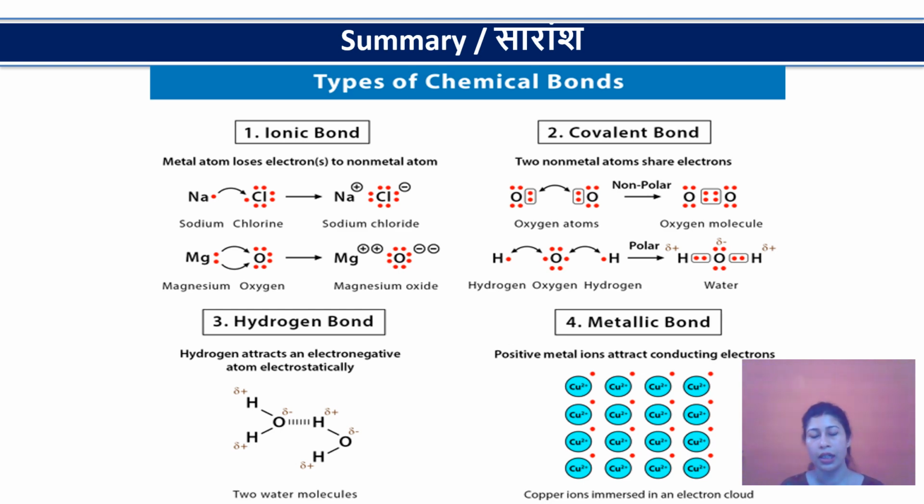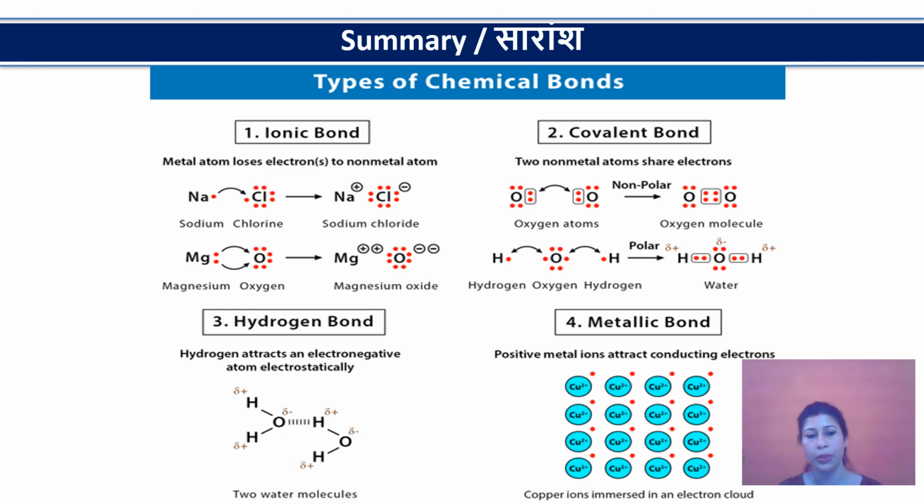Then comes covalent bonding, formed by the mutual sharing of electrons between two non-metals, for example ammonia, hydrogen chloride, water, etc. Third, there is the hydrogen bond, where the hydrogen of one electronegative atom attracts electronegative atoms in its vicinity, and we have seen two prominent examples, water and HF.